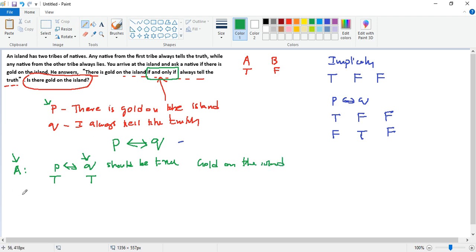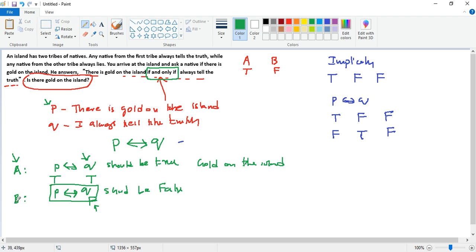Now let's say if it's not A, it's B, which means the person from the other tribe, which means he'll always lie, right? So it'll be not Q, or this Q will be false. So if that's false, now if B is the person telling this, then P forward and backward implies Q should be false, right? Because whatever he says is false. So this whole thing should also be false.